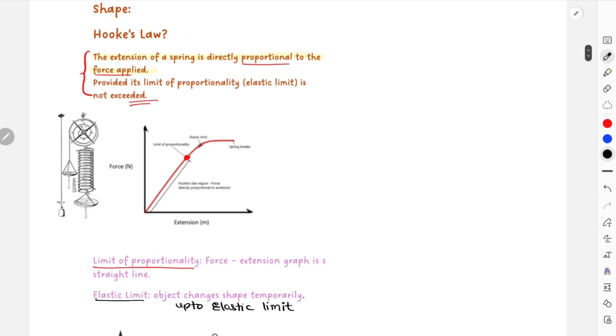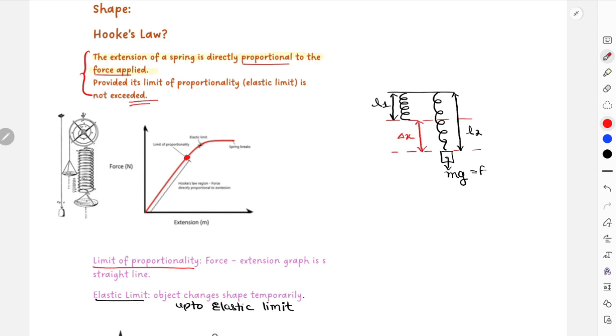For example, over here, if I take this type of diagram again, the original length of a spring is this much, and when you applied a force of mg Newtons on this spring, the spring obviously extended. Now you can clearly understand this was the original length and this is the extended length, right? In order to find out the extension over here, this is length 1, the original length, and this is your length 2, the extended length. This is your delta x.